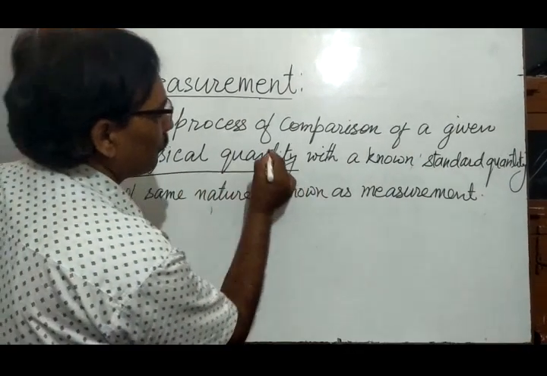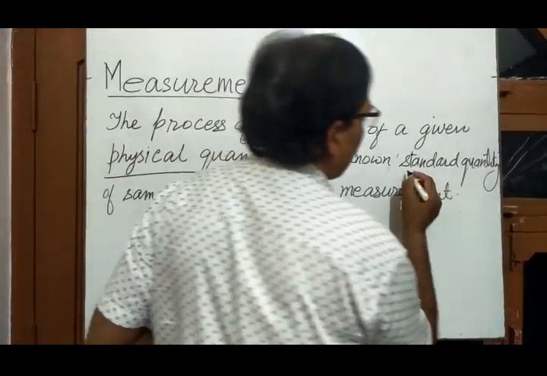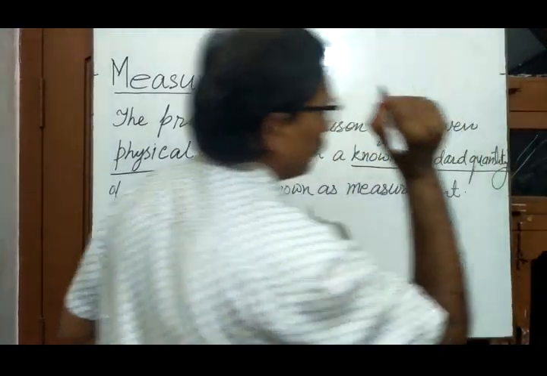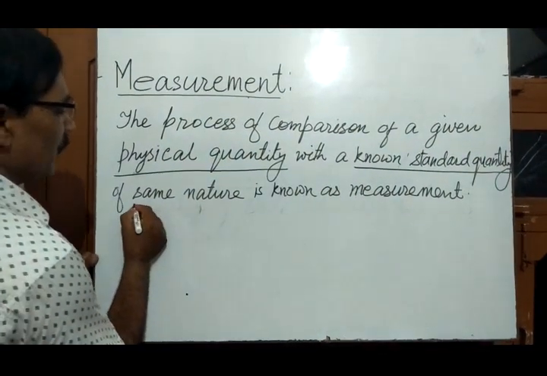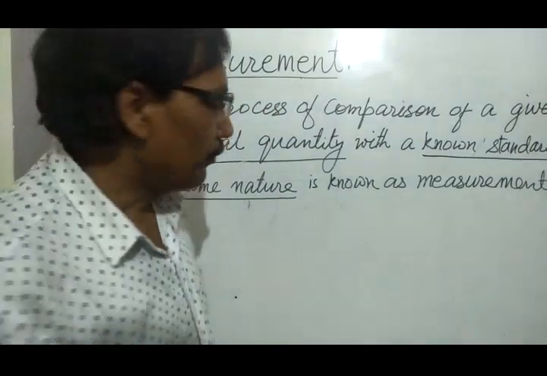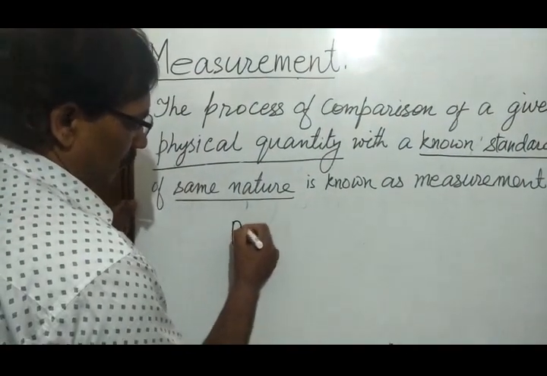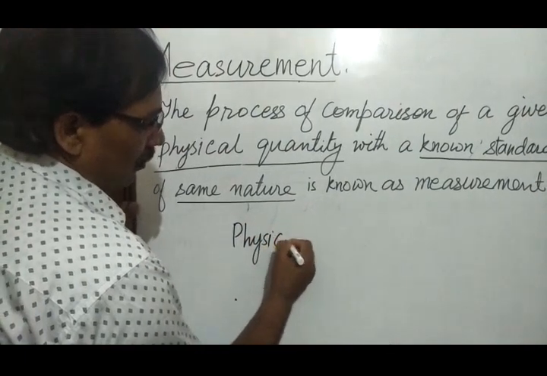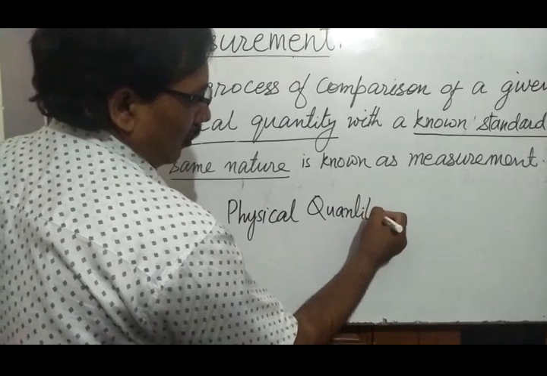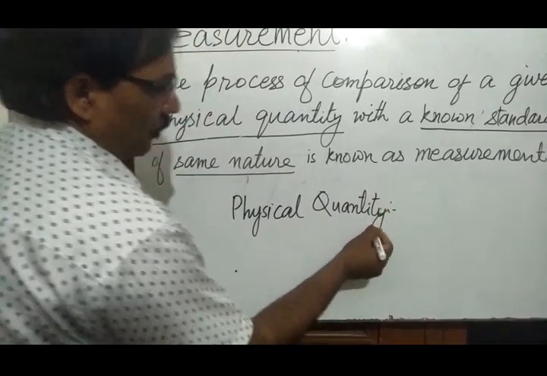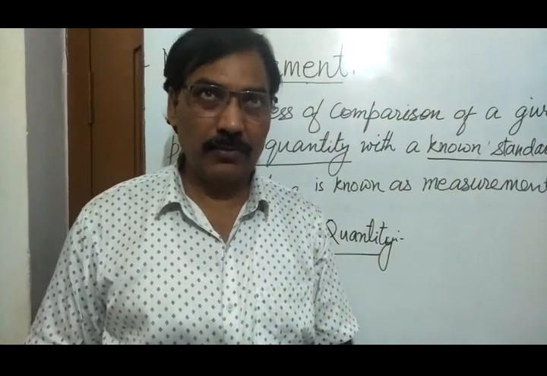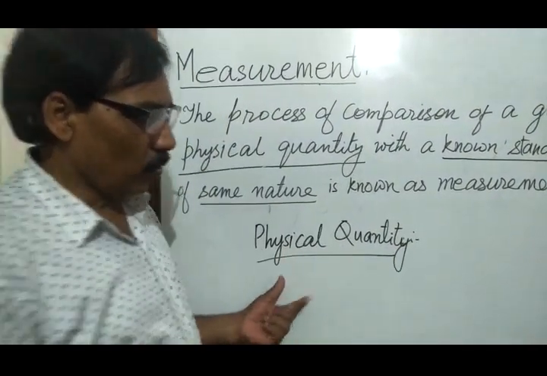physical quantity, known standard quantity, and same nature. Physical quantity. The quantity which can be measured is known as physical quantity.